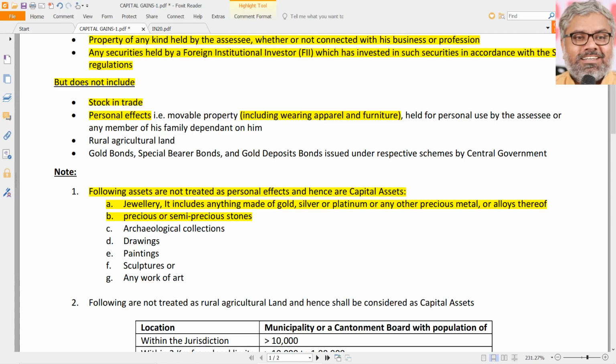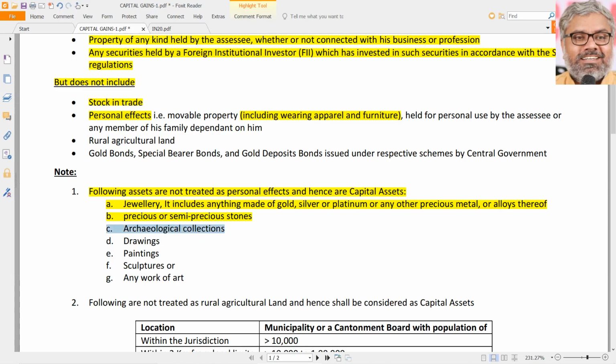But the same diamonds, if sold by another person for whom diamonds are not stock in trade, then it becomes a capital asset. It is not a personal effect. Nobody can claim that jewelry and these precious stones or semi-precious stones, or precious metals and ornaments or any other things made of these metals, are personal effects. That is not possible, because those are not considered as personal effects and hence they are considered as capital assets.